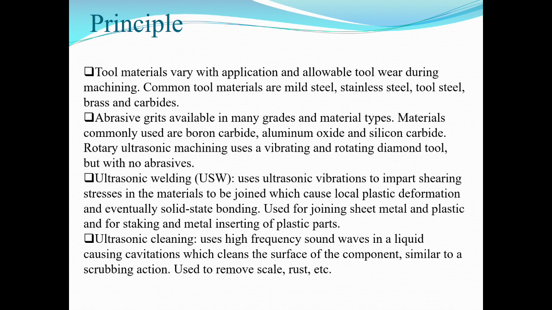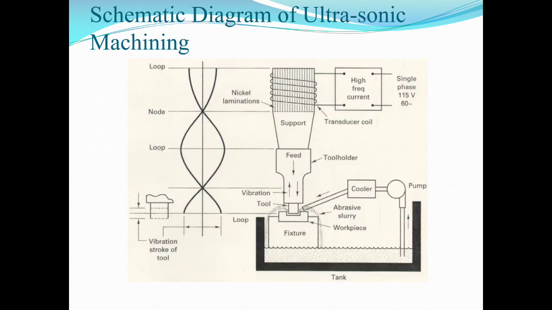Ultrasonic welding uses ultrasonic vibration to impart shearing stresses in the materials to be joined, which cause local plastic deformation and eventually solid-state bonding. It is used for joining sheet metal and plastic. Ultrasonic cleaning uses high frequency sound waves in a liquid, causing cavitation which cleans the surface of the component, similar to a scrubbing action, used to remove scale, rust, etc.